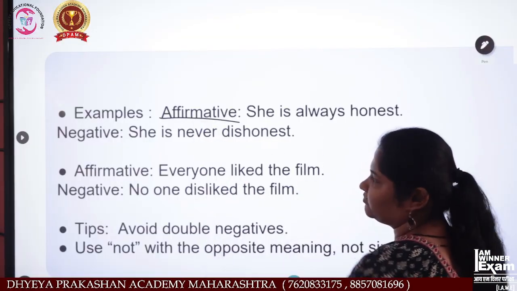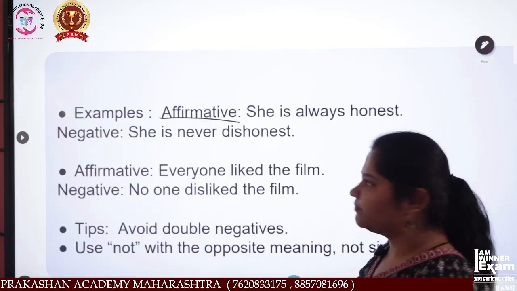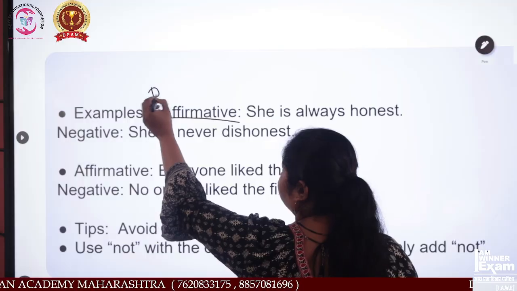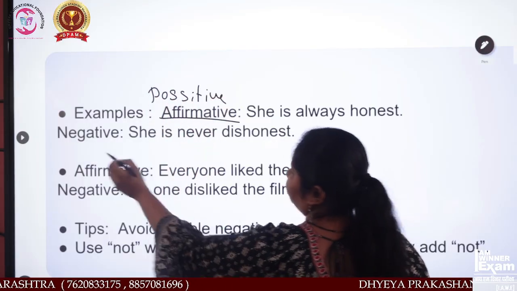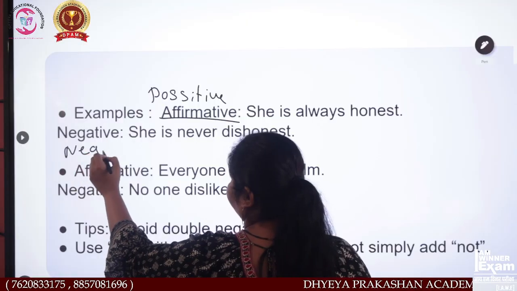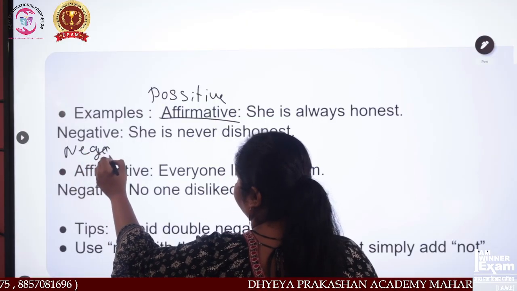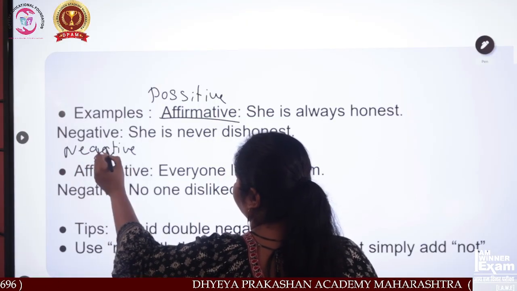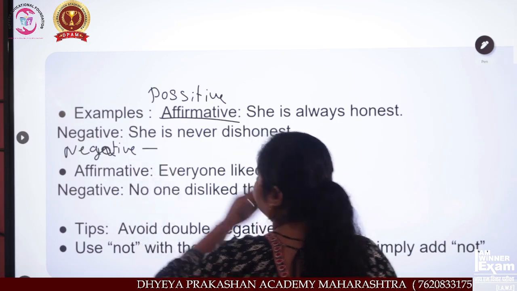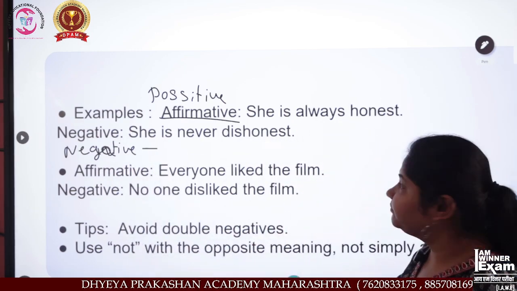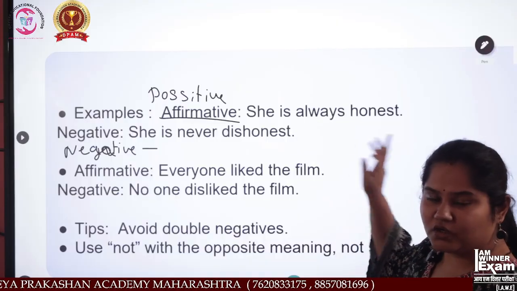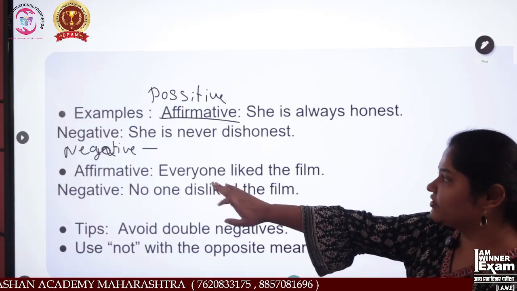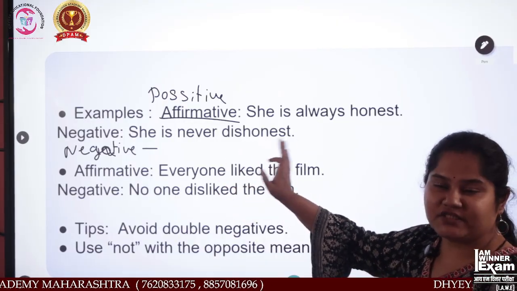Affirmative means in a positive way. This is also called positive and negative. Now see, affirmative: she is always honest, and negative: she is never dishonest.